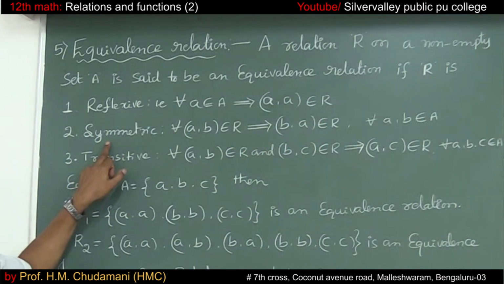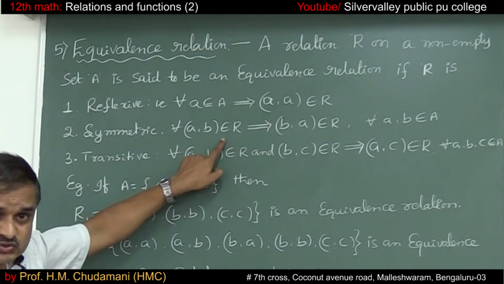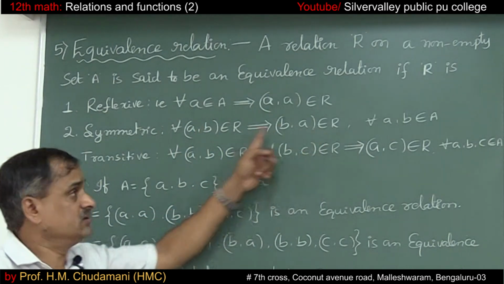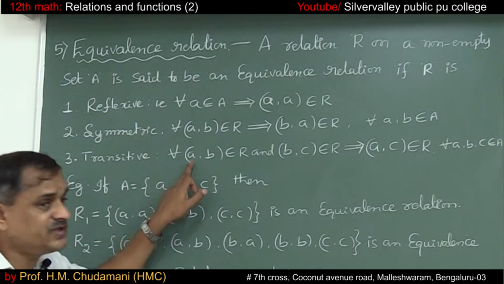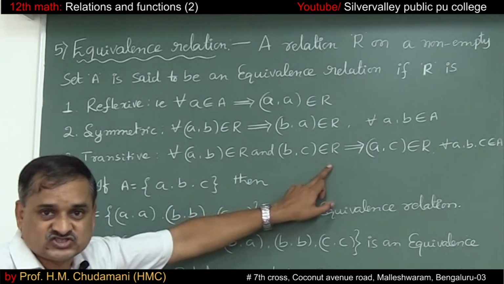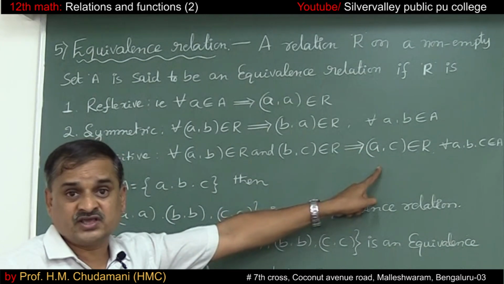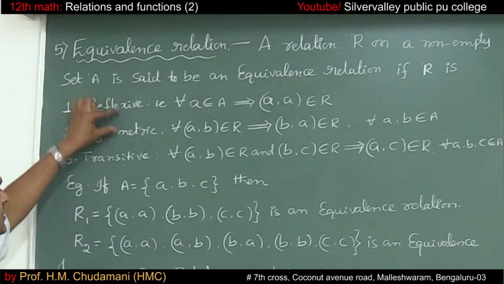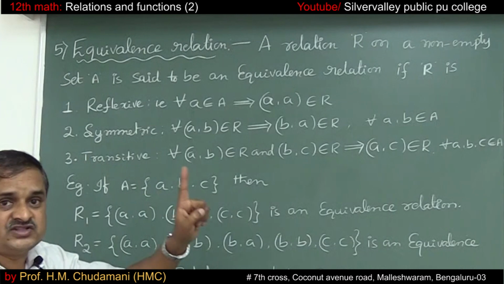Symmetric relation: for every (a, b) belongs to the relation, (b, a) must belong to the relation. Transitive: if (a, b) belongs to the relation and (b, c) belongs to the relation, then (a, c) belongs to the relation, for all a, b, c belonging to the set A. If these three are satisfied, then the relation R is said to be an equivalence relation.